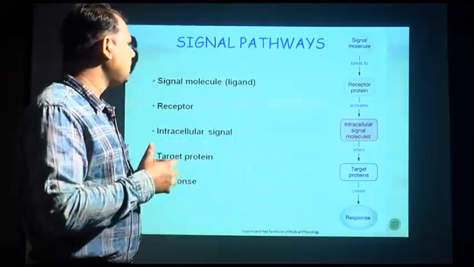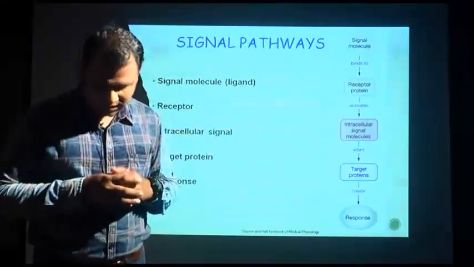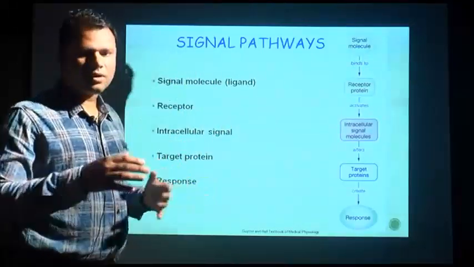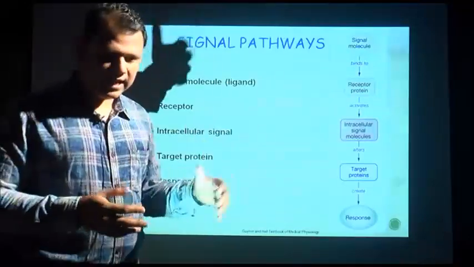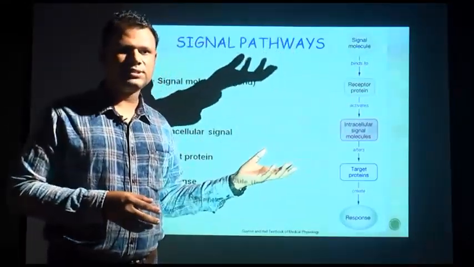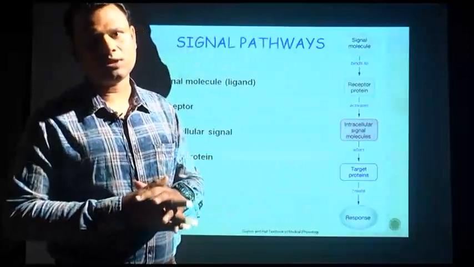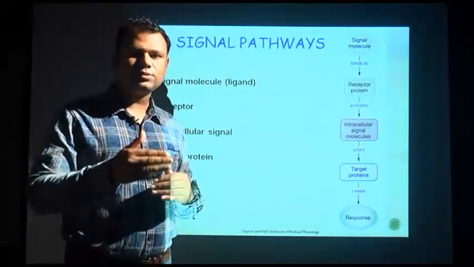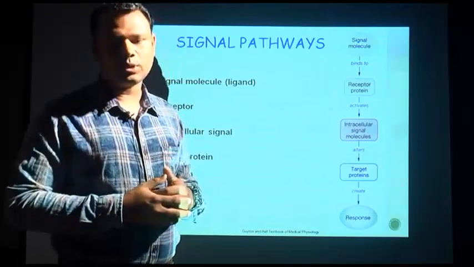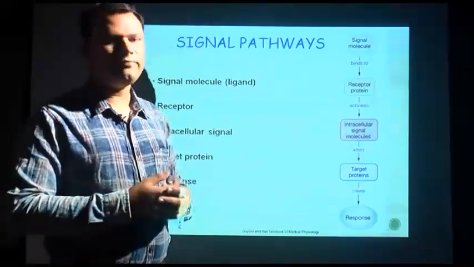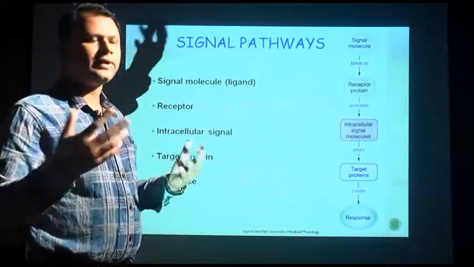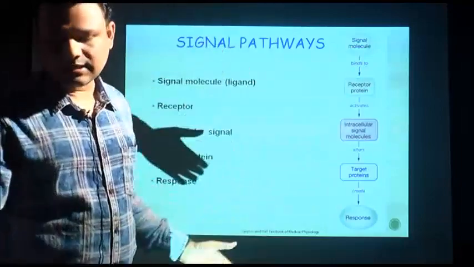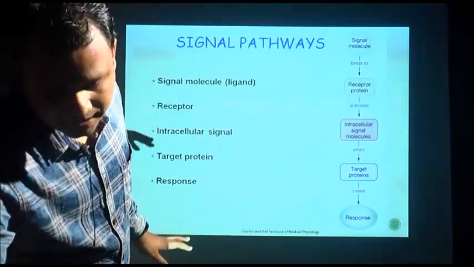Once it takes place, the ultimate target of a hormone is your DNA, where mRNA or various proteins are formed. The mRNA can act directly on various functions, like microRNA and all these things which you will go through in higher classes, or certain proteins help to translate various proteins, and ultimately proteins are the effector molecules where the effect is seen. So this is a schematic representation of how signal transduction, or the signaling pathway, takes place.